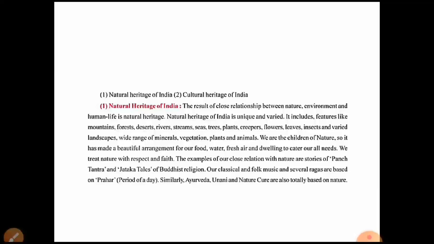Similarly, Ayurveda, Unani and naturopathy are also totally based on nature. Okay, Ayurveda, Unani and naturopathy cure, these are all medicines used by people. During the ancient time period, we can see people did not go to the hospital.